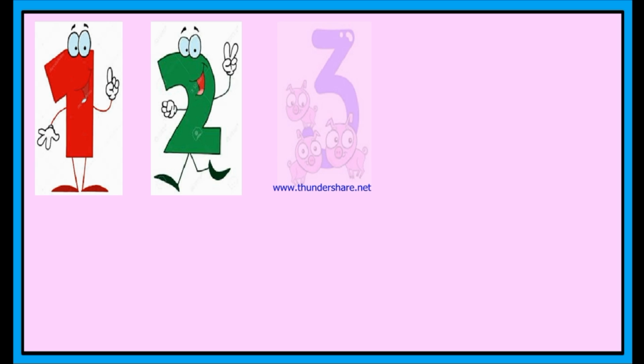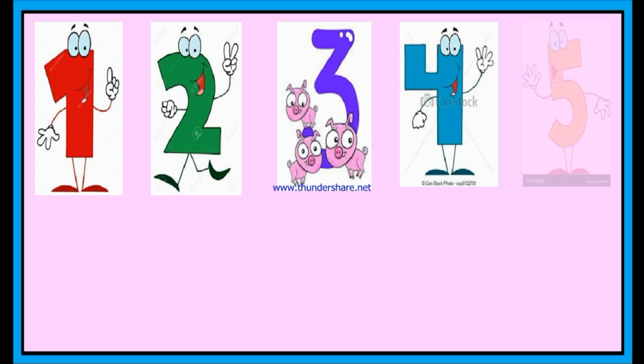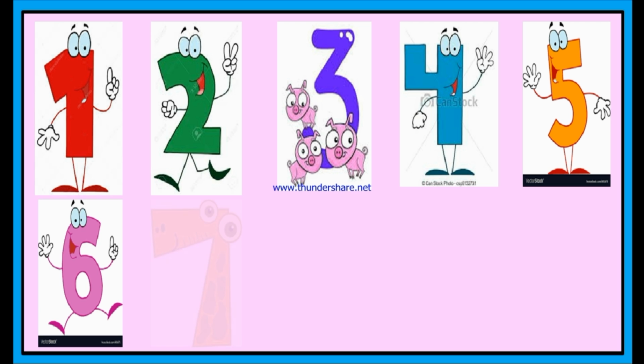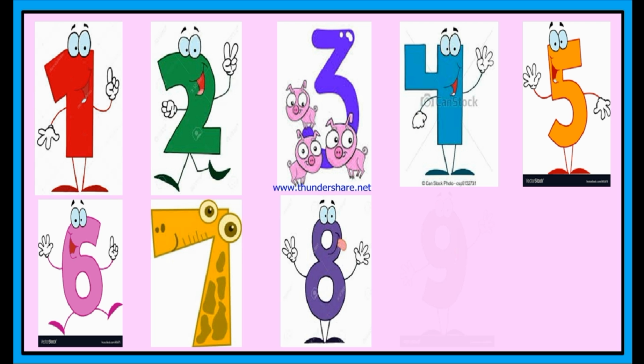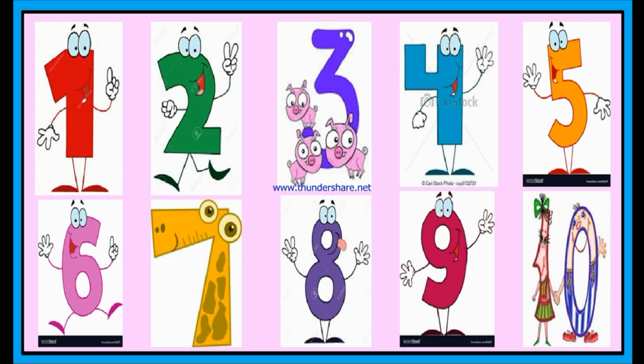In all the above cases, if I ask you to count, how did you count? From where did you start counting? You started counting like this: 1, 2, 3, 4, 5, 6, 7, 8, 9, 10, 11, 12 and so on.